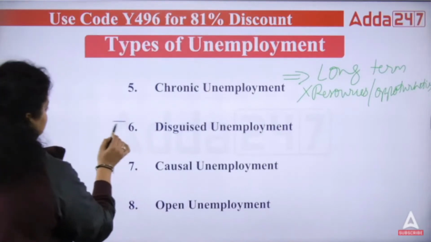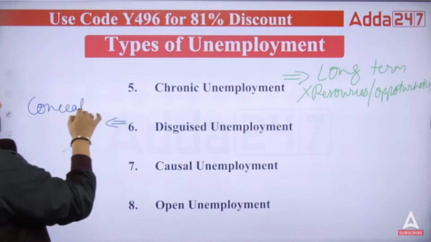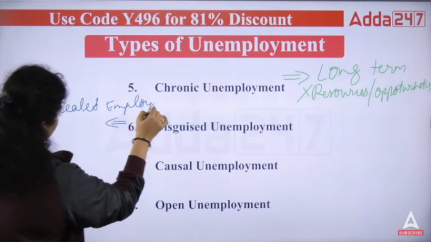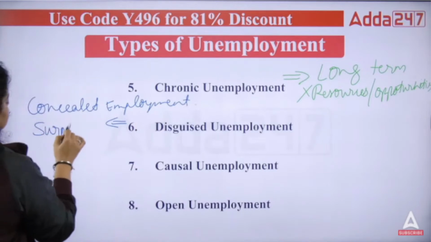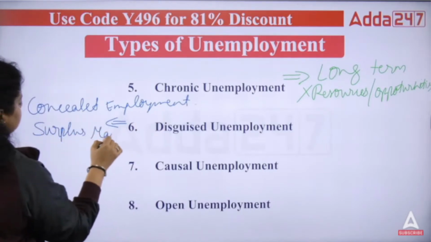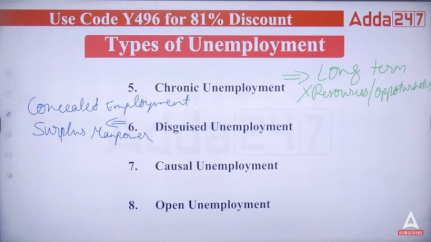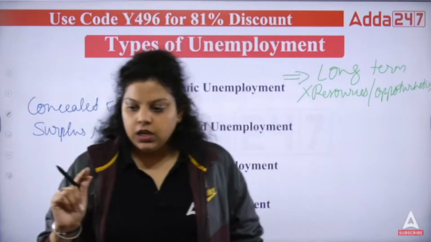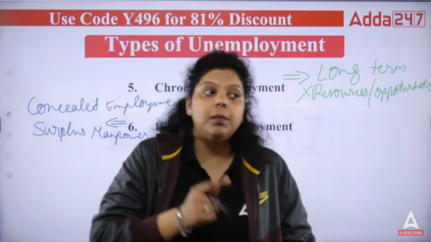Now, disguised unemployment is also known as concealed unemployment. Now, what does it mean? It means surplus manpower. When there is surplus manpower in the organization, that will be known as your disguised unemployment. It simply means that a person is hired by the company, but he is extra. The employee has been hired by the company in an extra sense.